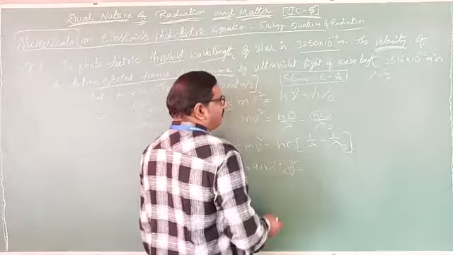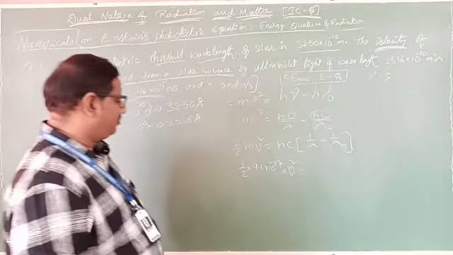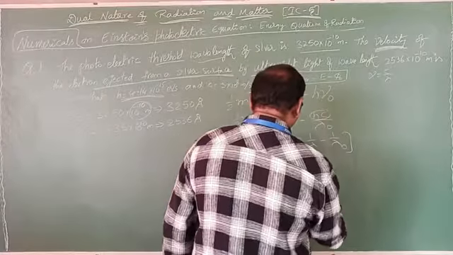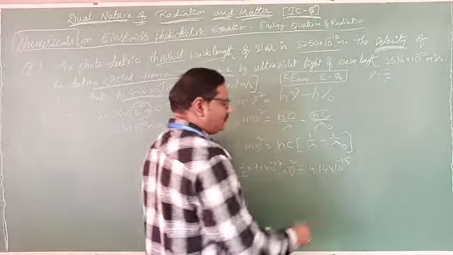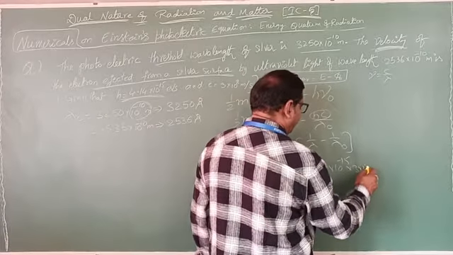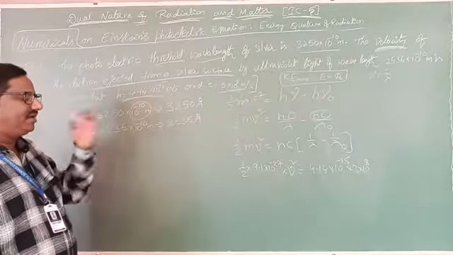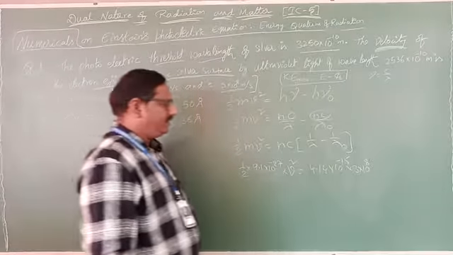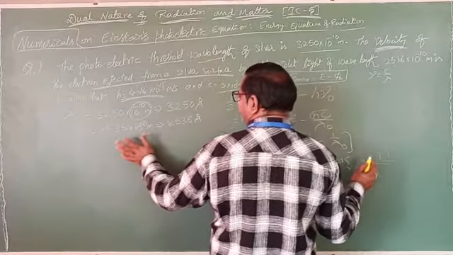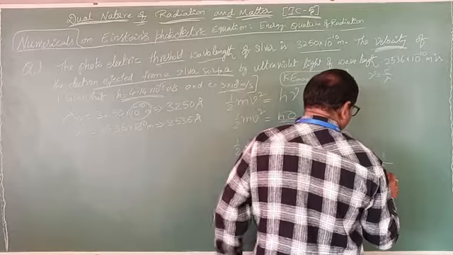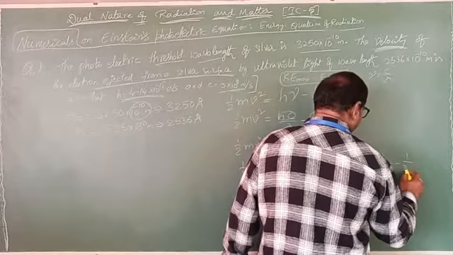Next, the h value. Here the h value is already given. How much is it? 4.14 into 10 power minus 15. What about the c value given? 3 into 10 power 8. Already those values are given. These h and c values we write there only, into 1 by lambda value. How much here? 1 by 2536 minus 1 by 3250.